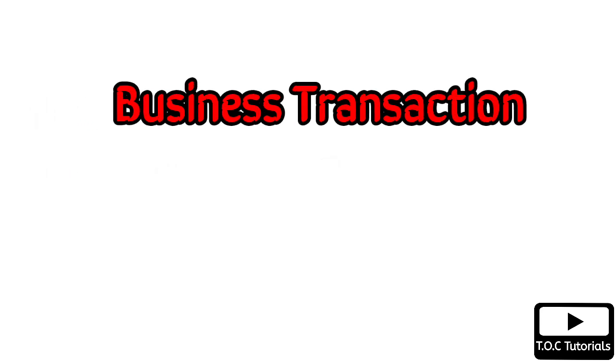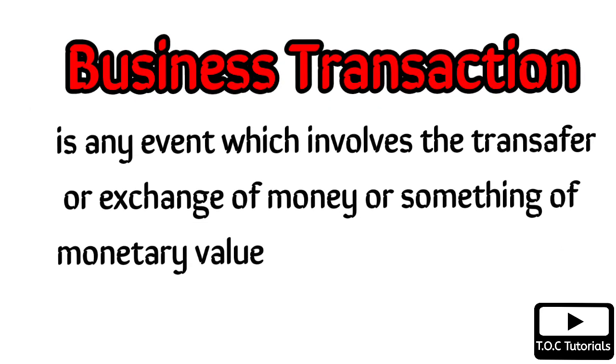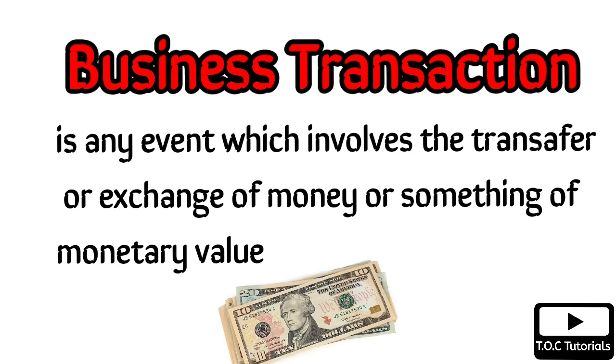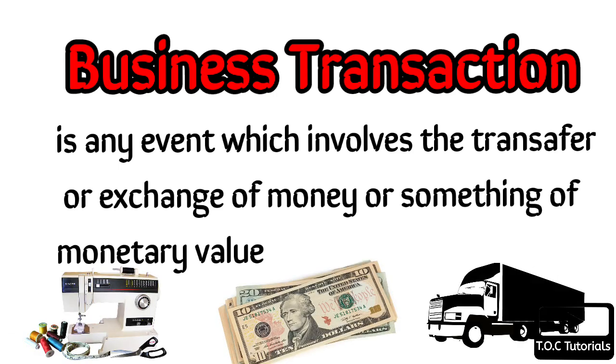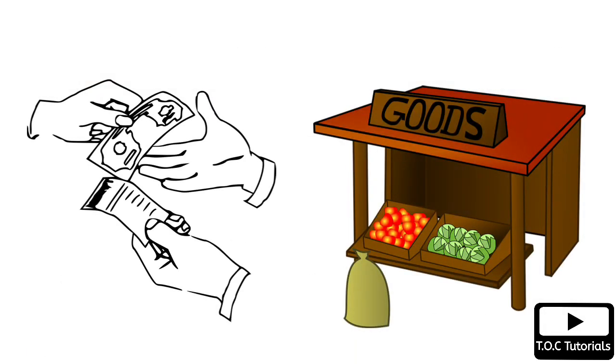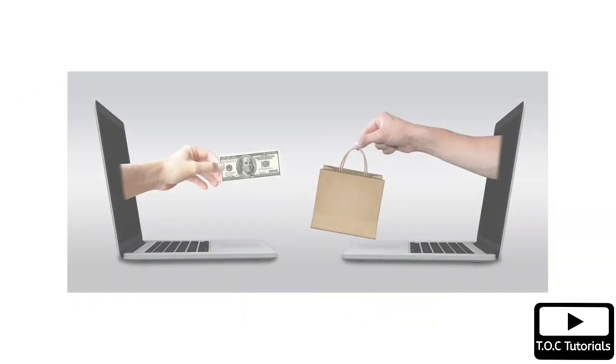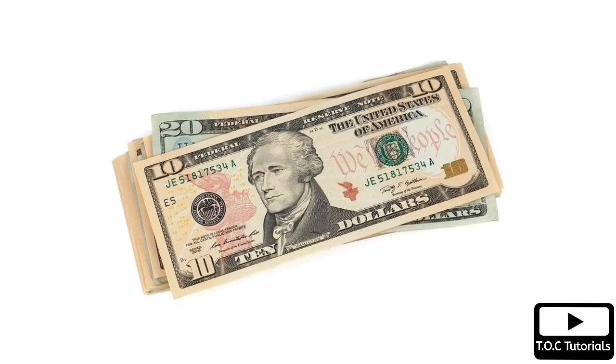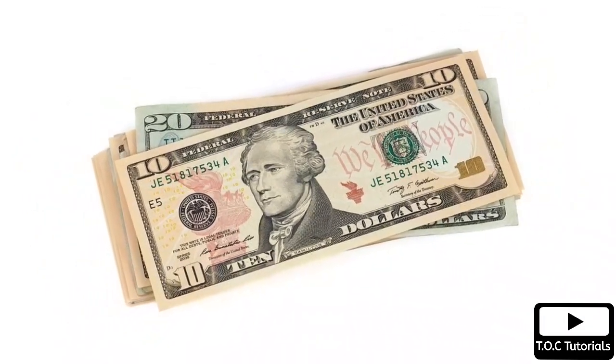Let's start by defining a business transaction. Business transaction is an event which involves the transfer or the exchange of money or something of monetary value. Meaning to say, if the business bought goods for resale, that event is a business transaction. Why are we saying it's a business transaction? Because the business is receiving something of monetary value from the supplier in form of goods. In exchange of those goods, the business is paying cash to the supplier, hence it's a business transaction.